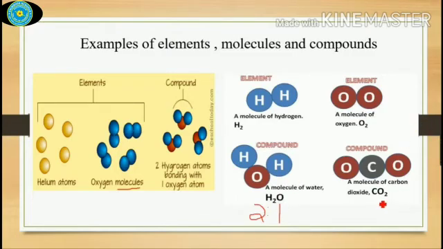Here is another example, carbon dioxide. Here also you can see that it is formed by the combination of two different elements, carbon and oxygen. So they are in the ratio of 1:2. That means one atom of carbon and two atoms of oxygen.